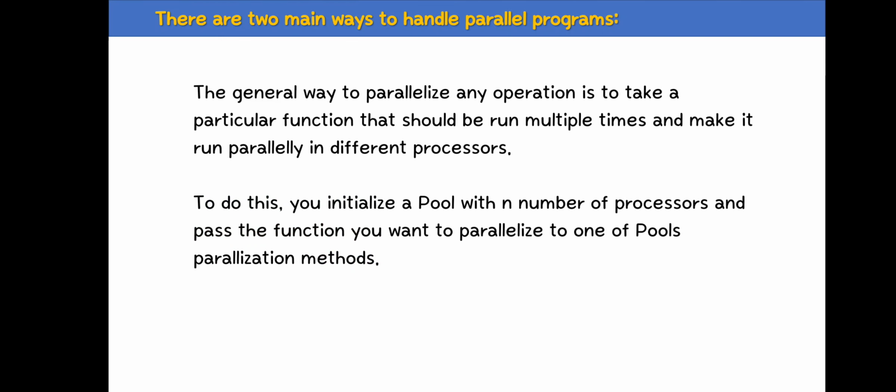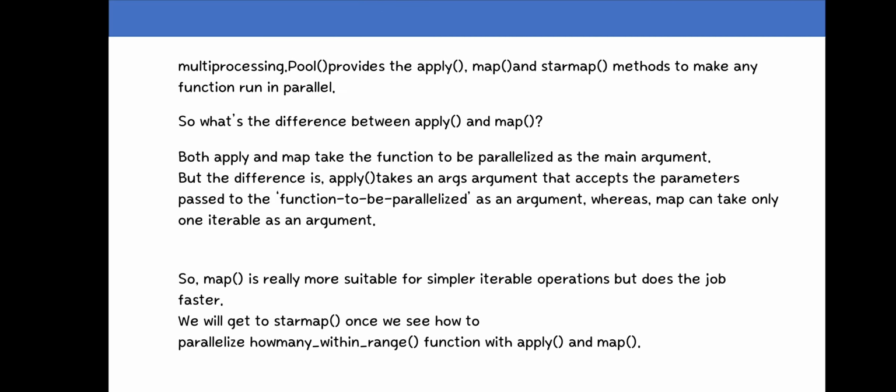The general way to parallelize any operation is to take a particular function that should be run multiple times and make it run in parallel on different processors. To do this, you initialize a Pool with n number of processes and pass the function you want to parallelize to one of the Pool's parallelization methods. multiprocessing.Pool provides the apply, map, and starmap methods to make any function run in parallel.